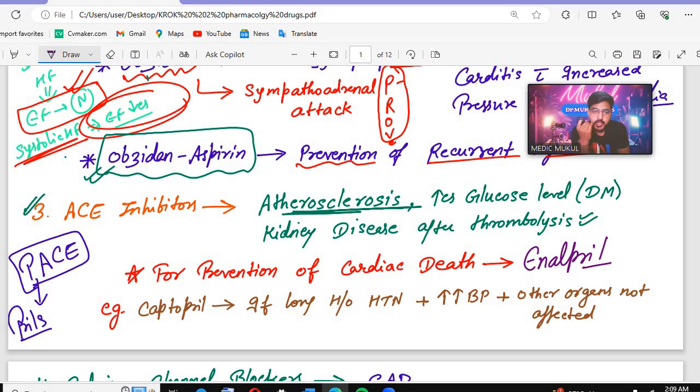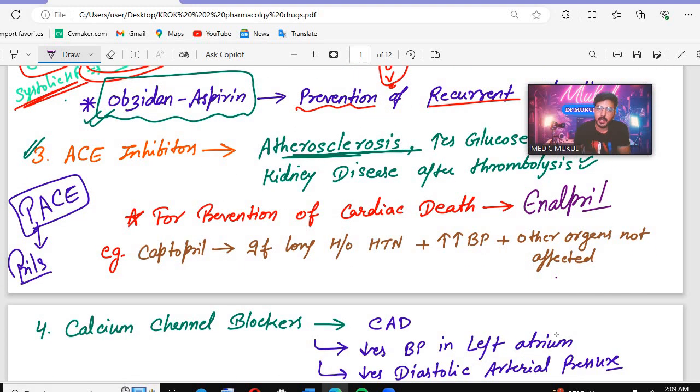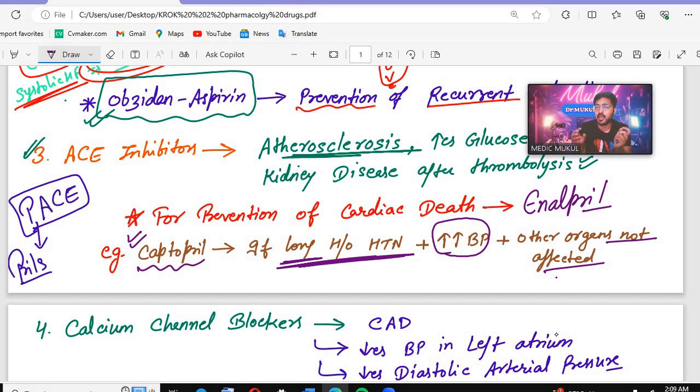What is the problem? First, let's talk about captopril. Captopril will be given if there is a long history of hypertension. Then which drug will be preferred? Captopril. Other than that, there is an increase in blood pressure, but other organs are not affected. Like in the question they can give you a pregnant lady with increased blood pressure and a long history of hypertension, no menstrual problems, no other pathology, no organ affected, no kidney pathology. In that case we will give captopril. So if a long history of hypertension is given in the question, then captopril will be the answer.